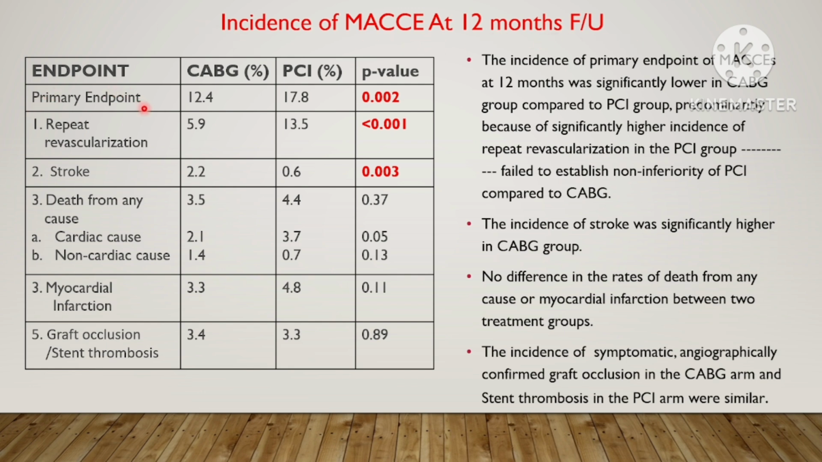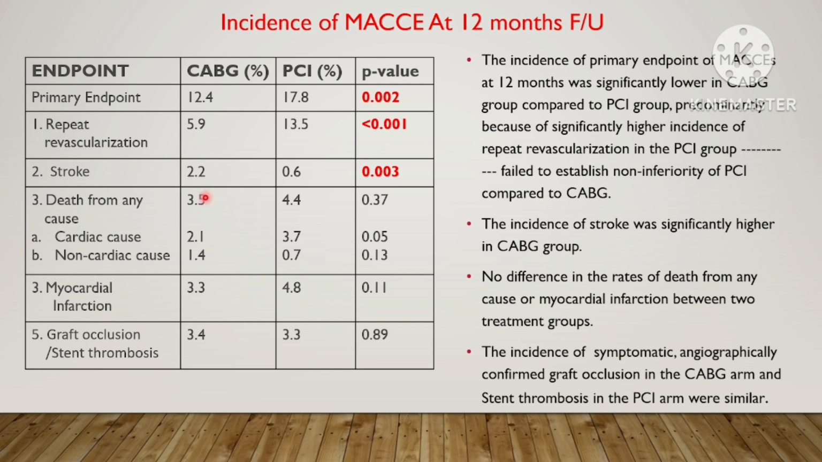The primary endpoint of MACE was significantly lower in the CABG group compared to the PCI group, mainly because of excess repeat revascularization rates in the PCI arm. Thus, this trial failed to establish non-inferiority of PCI compared to CABG. The incidence of stroke was significantly higher in the CABG group.